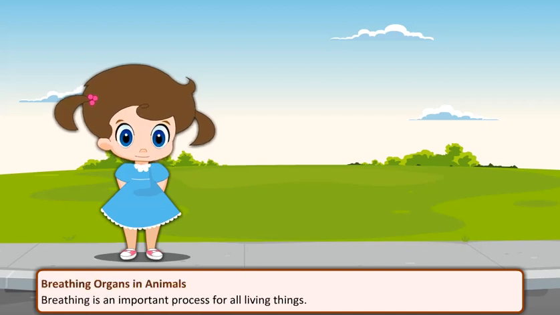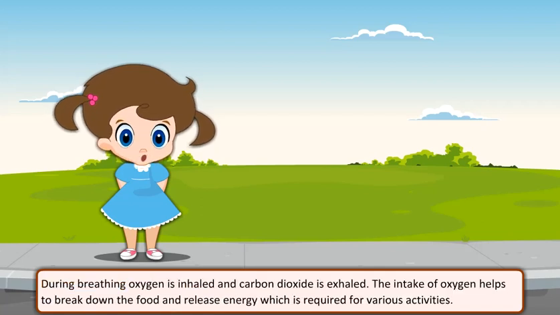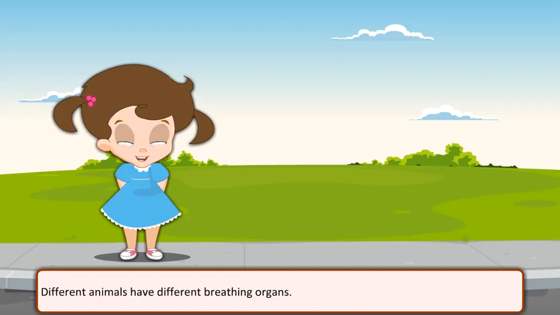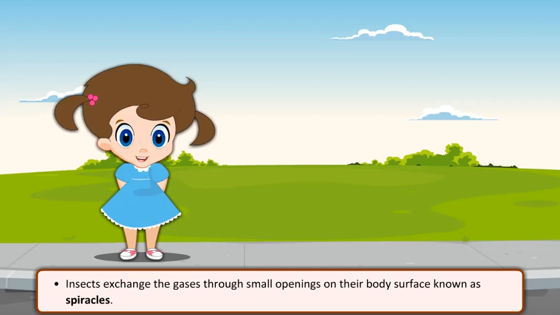Breathing organs in animals. Breathing is an important process for all living things. During breathing, oxygen is inhaled and carbon dioxide is exhaled. The intake of oxygen helps to break down the food and release energy, which is required for various activities. Different animals have different breathing organs. Insects exchange the gases through small openings on their body surface known as spiracles.